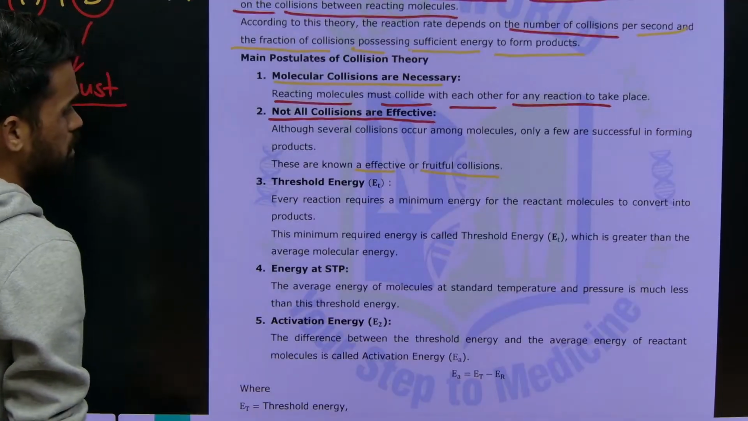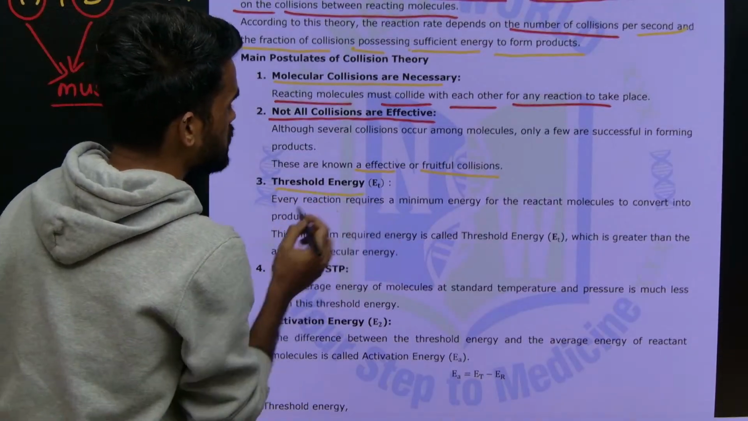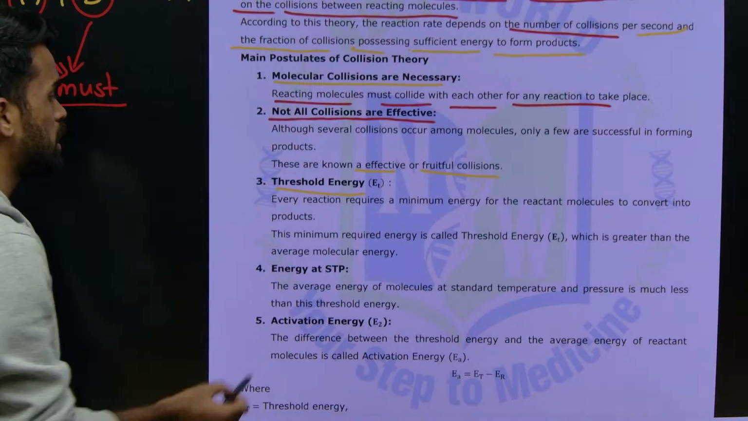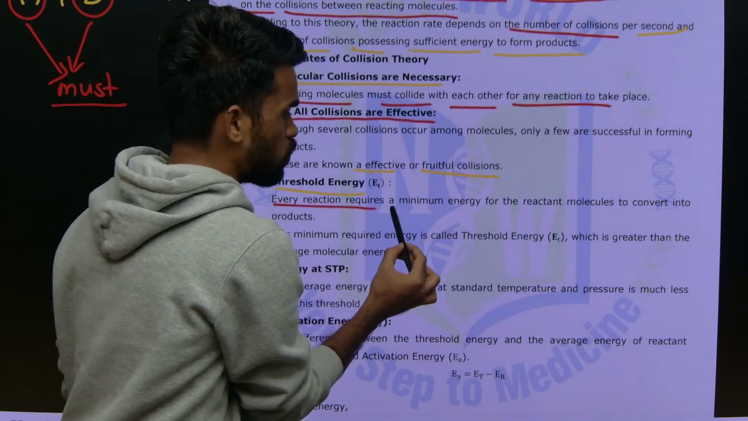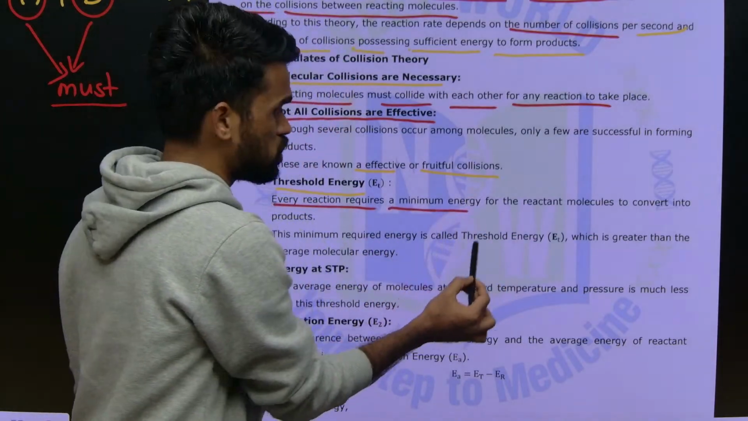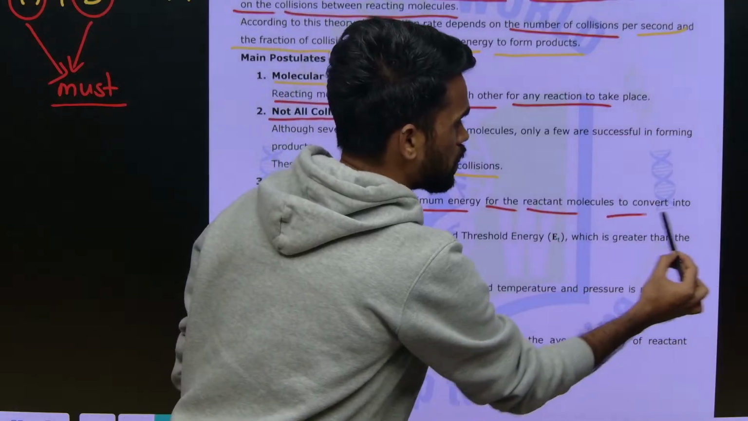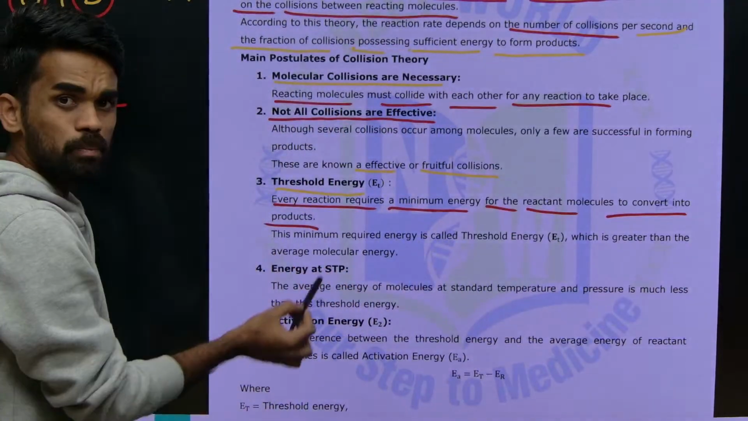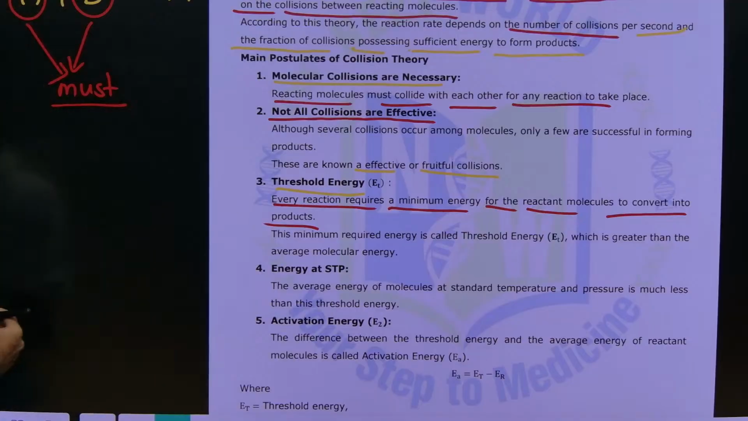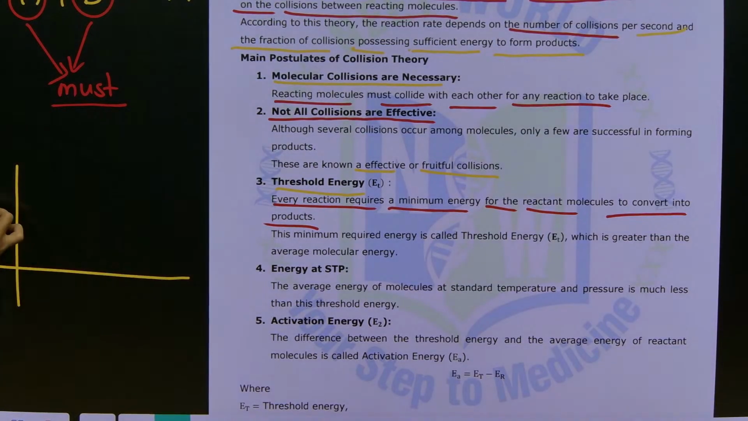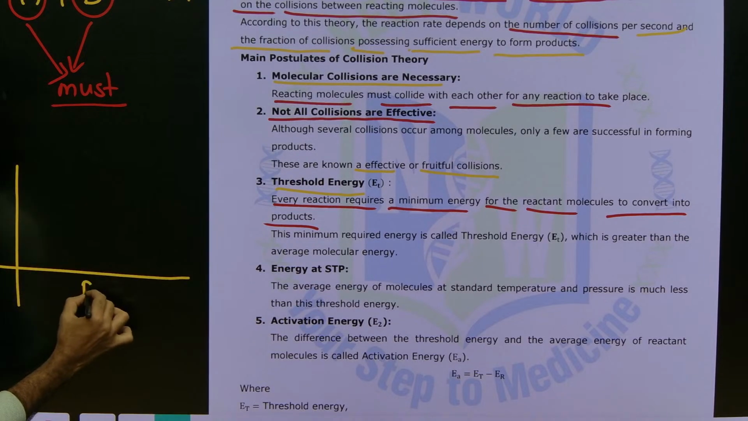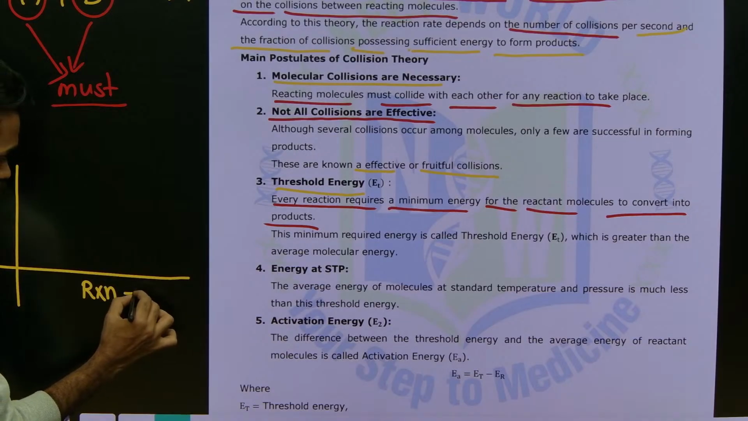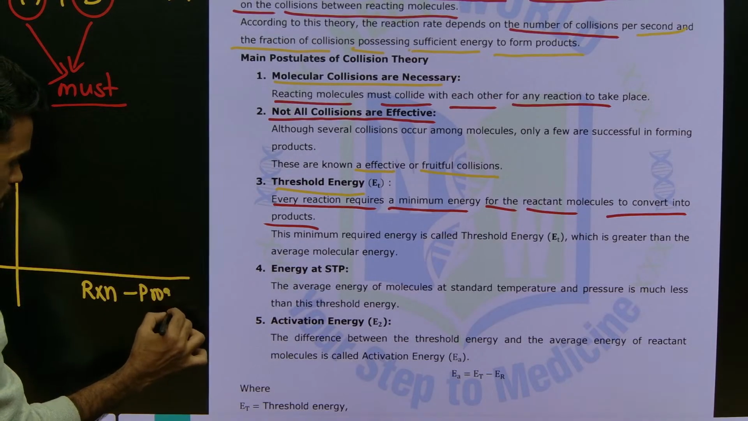Then next, one more point here, threshold energy. What do we mean by threshold energy? Every reaction requires a minimum amount of energy for the reactant molecules to convert into products. For example, this is the energy coordinate, potential energy, and this is how the reaction is taking place. I am writing reaction progress here. So this is reaction progress.